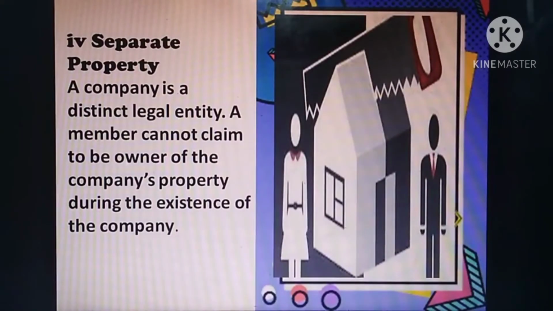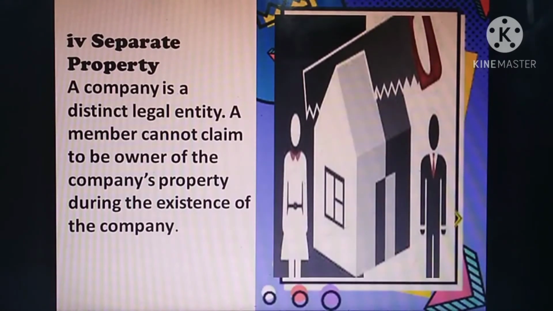Then separate property. A company is a distinct legal entity. A member cannot claim to be an owner of the company's property. Even if they contribute capital, there is always a distinction between the owner and the company, that means the shareholders and the company. So the owner cannot claim ownership of the company's property. They can use the company property for company use only, not as their personal property. Even out of the profit, they are getting a salary only. The shareholders and members receive a salary from the organization.